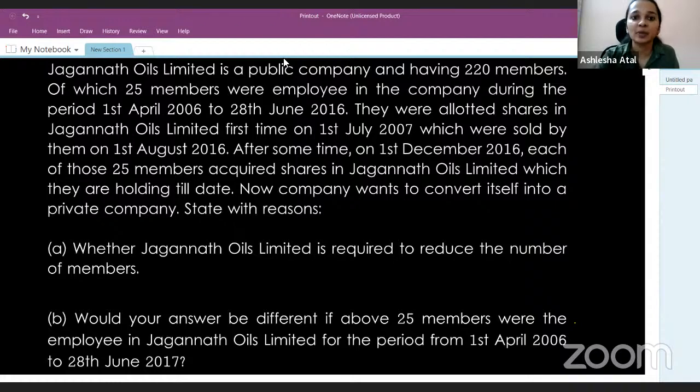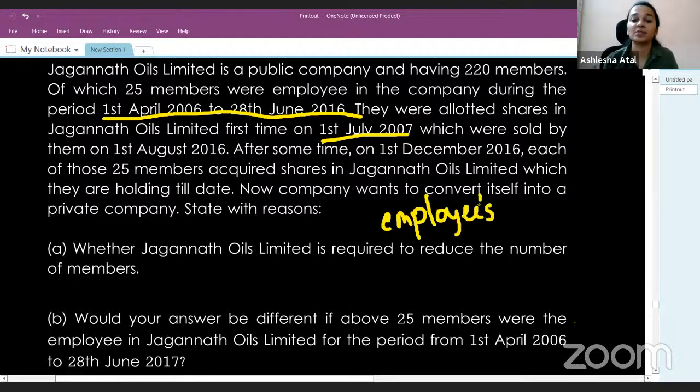So the company has a total of 220 members, but 25 of them were employees of the company for the period 1st April 2006 to 28th of June 2016. They were allotted shares in the company for the first time on 1st July 2017, which means these people were allotted the shares when they were employees of the company.